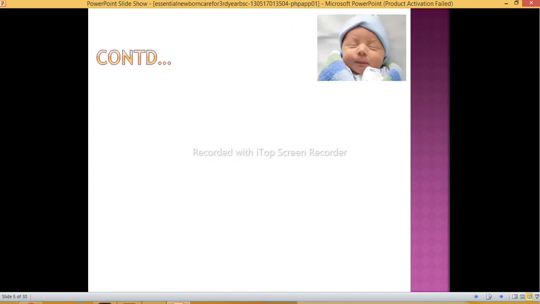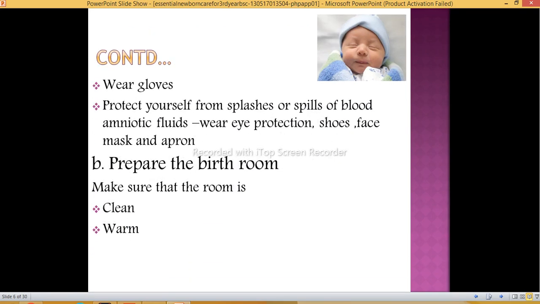Then next is wear gloves whenever we are dealing with the baby. Protect yourself from splashes or spills of blood and amniotic fluid. Wear eye protection, shoes, face mask and apron.